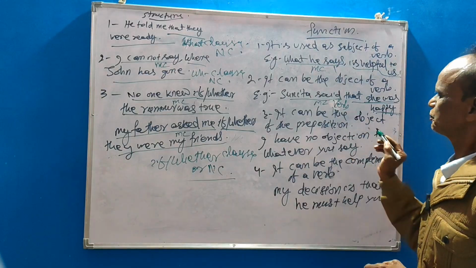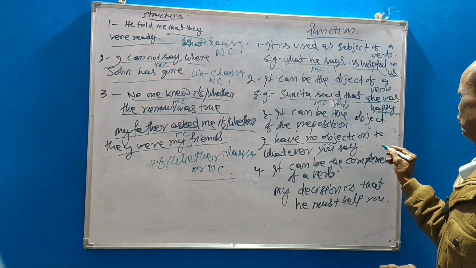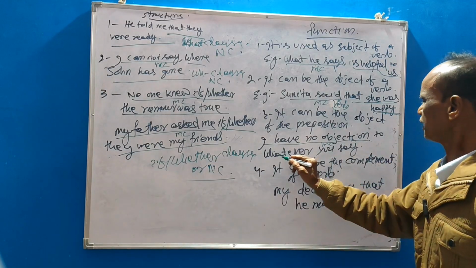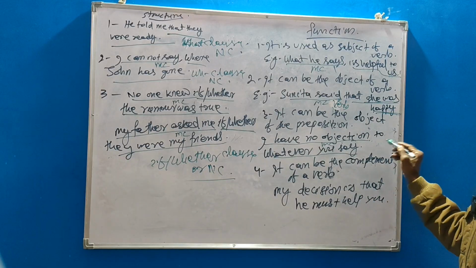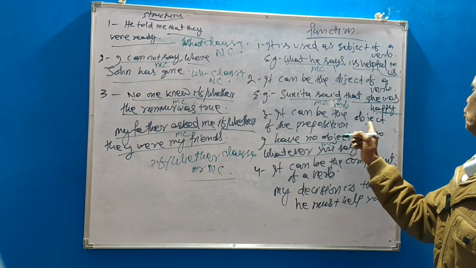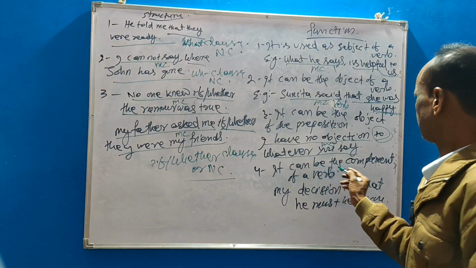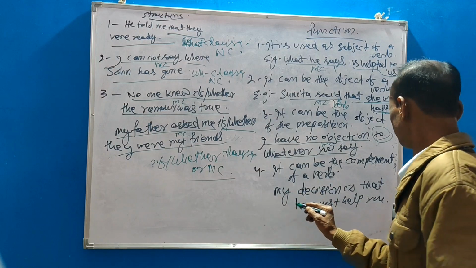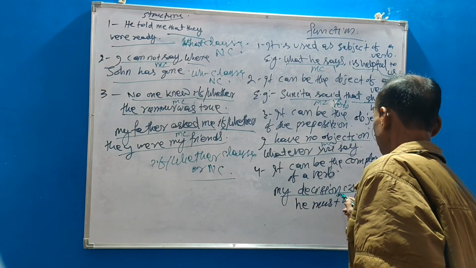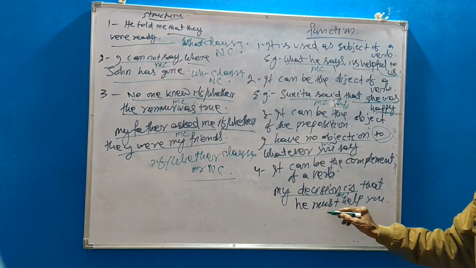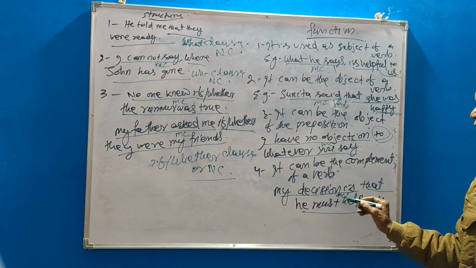It can be the object of the preposition, main clause or say independent clause. To whatever you say, this is known as noun clause, and it is used as object to the preposition. It can be the complement of a verb. My decision is, main clause or say independent clause, that he must help you, that is complement of a verb.